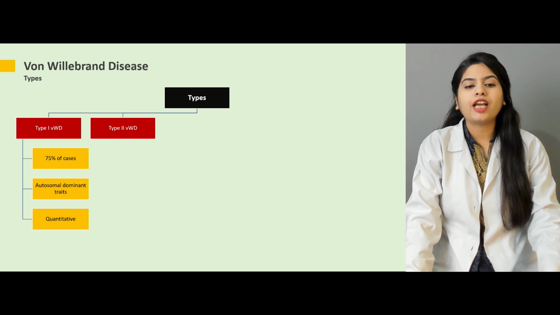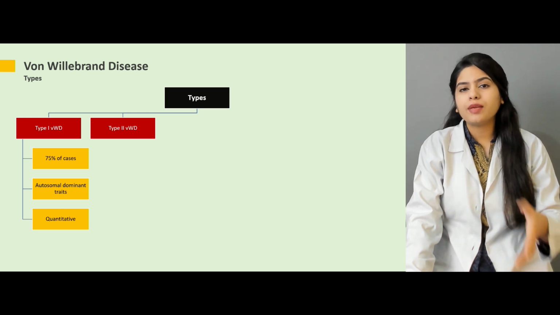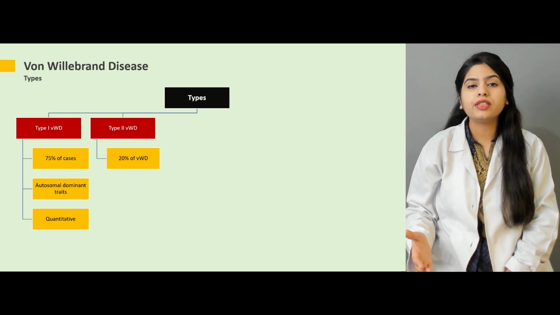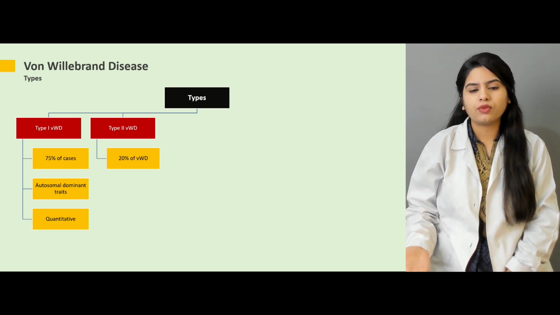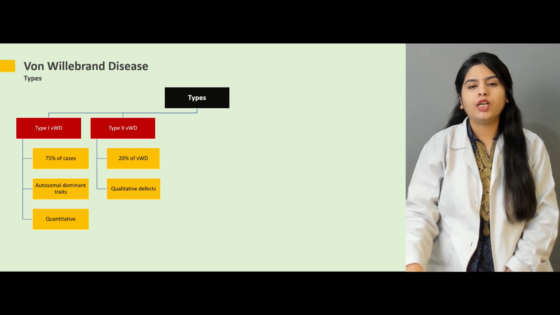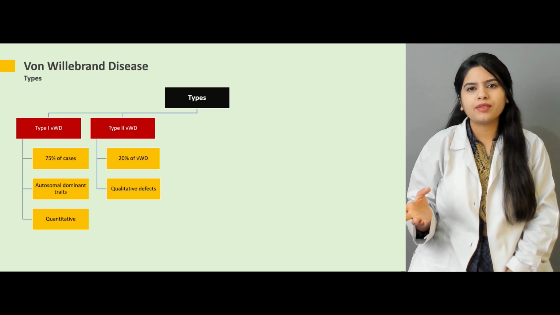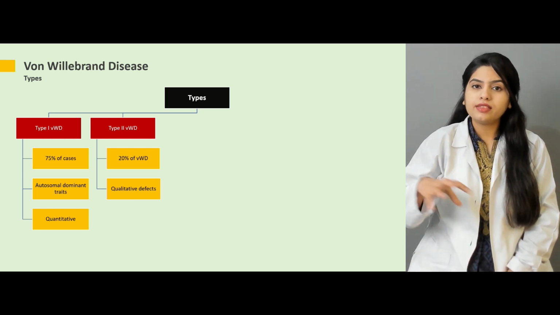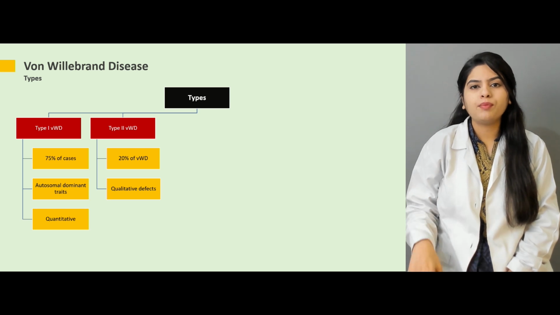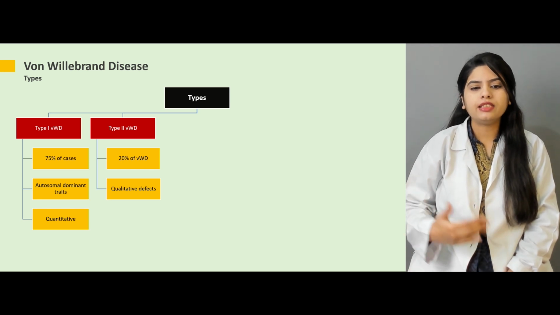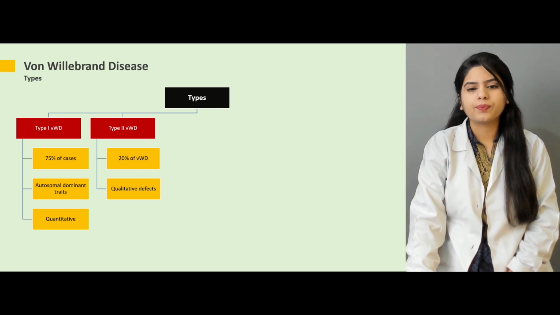Then there comes type 2 von Willebrand disease. Type 2 is seen in 20% of the cases, and it is a qualitative defect. What does that mean, a qualitative defect? It means that there is the presence of von Willebrand factor, but it is dysfunctional, and its function is impaired. That is leading to the disease.